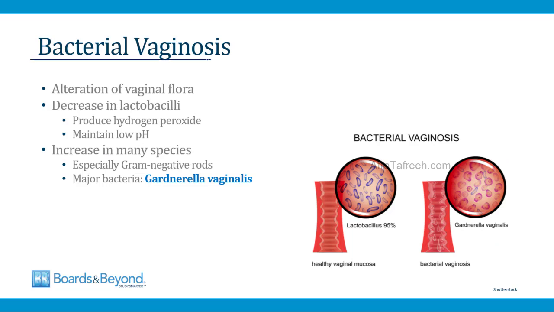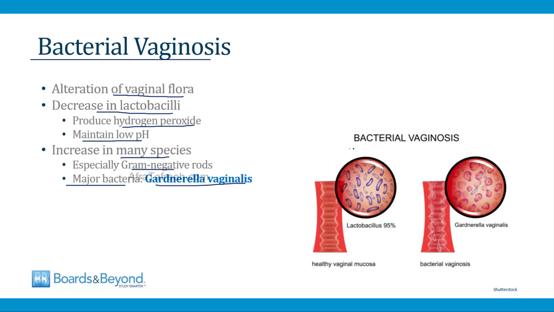Bacterial vaginosis results from an alteration of the vaginal flora. There are a number of bacteria that are normally found in the vagina, and when the makeup of those bacteria changes, that's what leads to bacterial vaginosis. One of the changes that occurs is a decrease in the number of lactobacilli found in the vagina. These bacteria produce hydrogen peroxide and they maintain a low pH in the vaginal fluid. Another important change is an increase in many other species of bacteria other than lactobacilli. There are lots of gram-negative rods whose numbers go up in bacterial vaginosis. And then a major bacteria that increases in number in bacterial vaginosis is Gardnerella vaginalis.